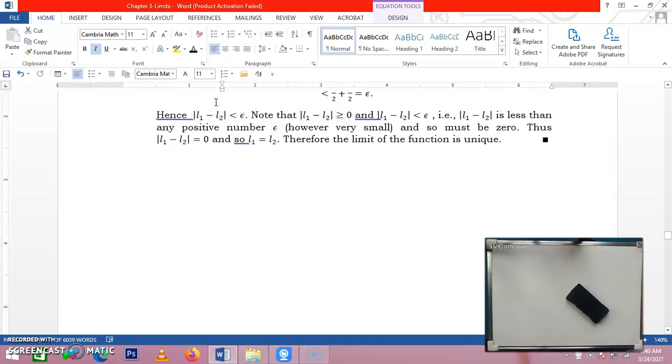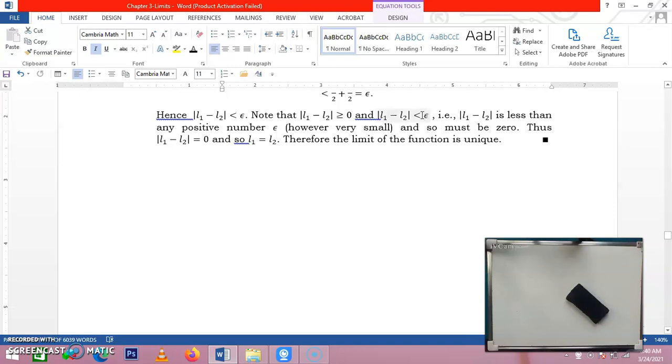So we note that the absolute value is always greater than or equal to 0. And of course, from our result, the absolute value of the difference of the two limits is less than epsilon. Now, take note, in this case, we mean that the difference is less than any positive number epsilon. This is a positive number. However, this is very small.